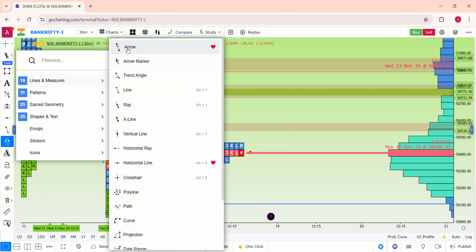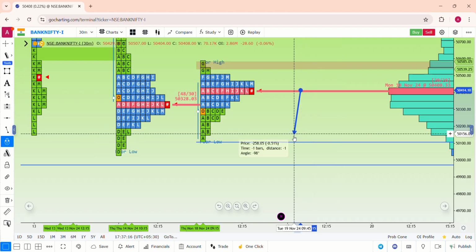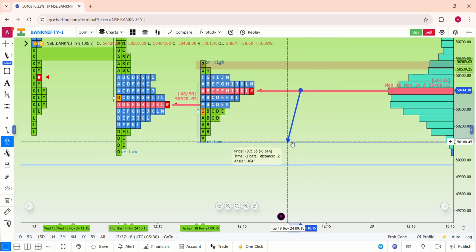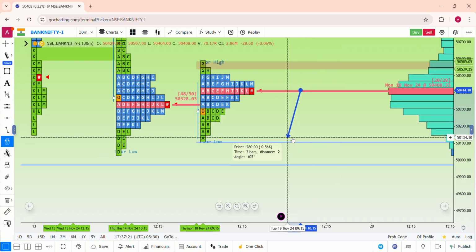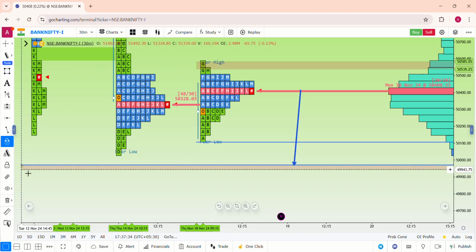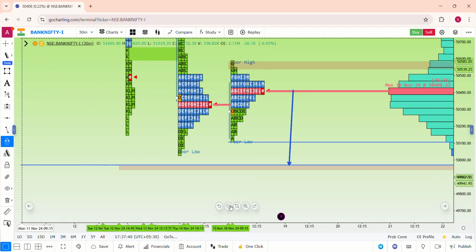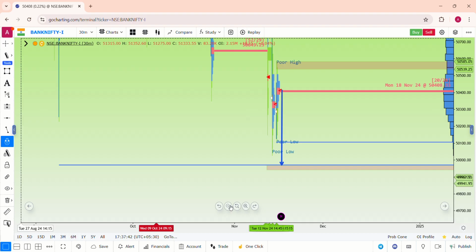And if at all Bank Nifty starts to come on the downside, that is from the current day PPOC, the intraday support is 50,100 to 50,150. This could be the first level of support, and the most important level of support in Bank Nifty is 49,960 to 50,000. I'll tell you the reason why this level is most important. Bank Nifty is holding this level for a longer time. Until this level breaks, Bank Nifty keeps getting support from this level. So I'll tell you the reason why it is so important.